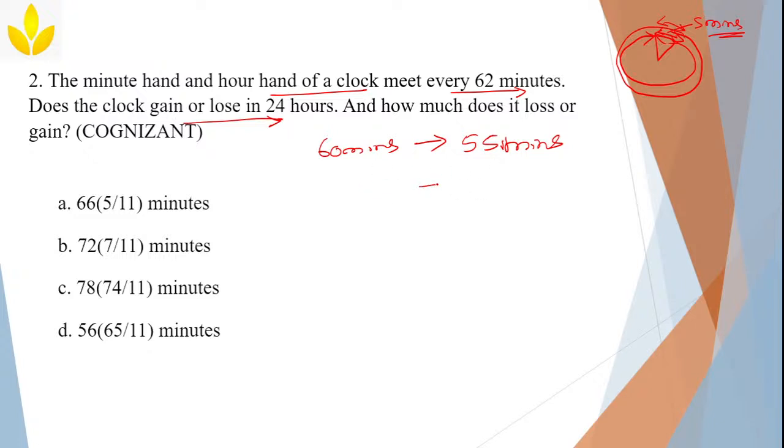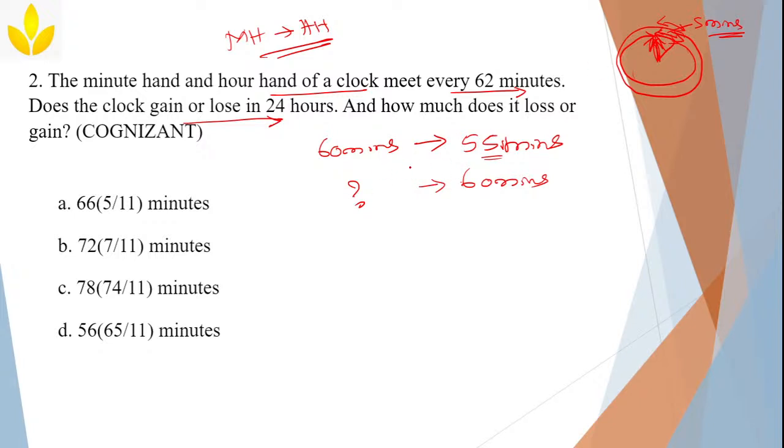Now to gain 60 minutes, how much does it have to travel? This is how you have to solve this, because they are saying every 62 minutes the minute hand and hour hand will meet. Gaining means they will come back and meet here. Actually they should meet here, but they are not meeting. They should meet at 12 after covering 12 hours, but they won't. They will meet at some other particular time. We'll find out when.